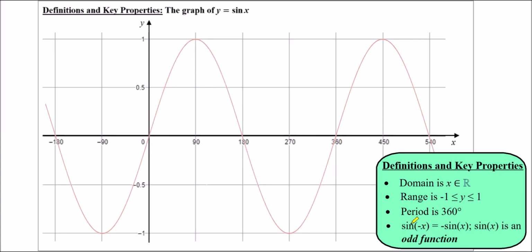As well, a not so obvious fact is that the sine of -x is the same as minus sine of x. Now, a function that follows this is called an odd function. Sine x is an odd function. I wouldn't worry too much about this, but it's worth mentioning it now. An odd function as well has rotational symmetry about the origin. If you were to put a pin here, that's the pivot, and rotate this graph 180 degrees about the origin, it would look exactly the same. So an odd function has rotational symmetry order 2 about the origin. So sine x is an odd function.